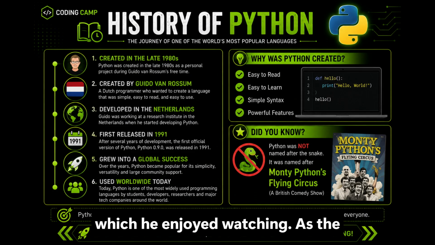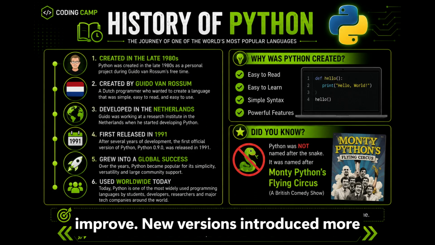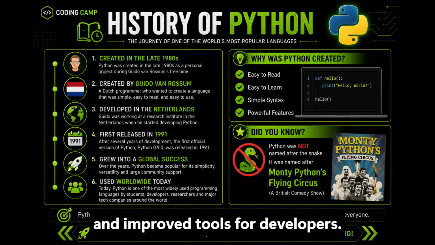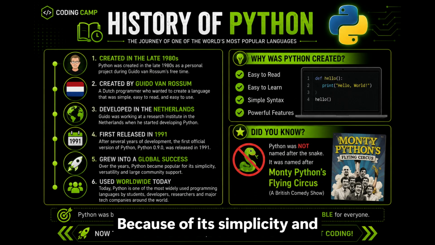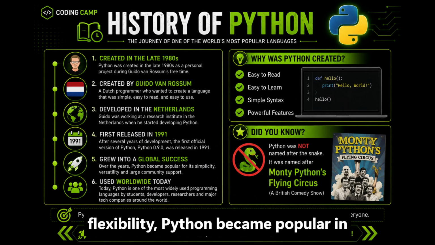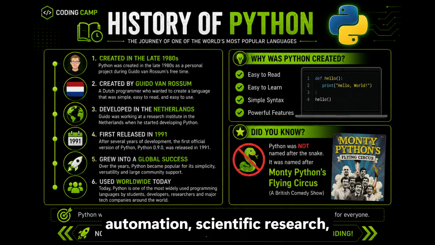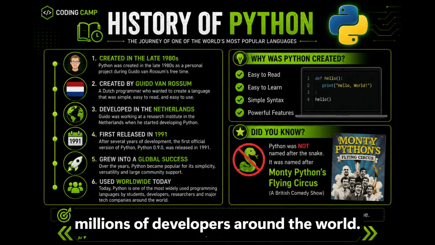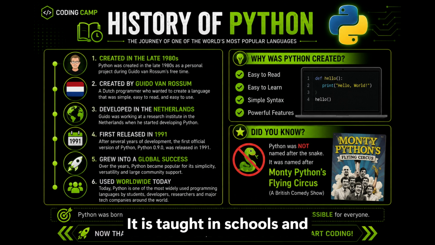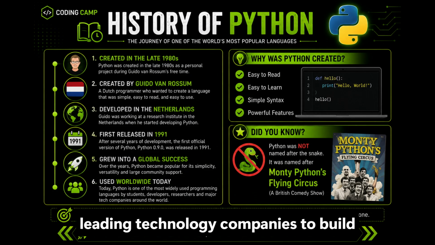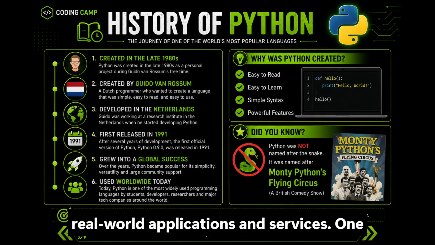As the years passed, Python continued to improve. New versions introduced more powerful features, better performance, and improved tools for developers. Because of its simplicity and flexibility, Python became popular in many fields, including web development, automation, scientific research, artificial intelligence, machine learning, cybersecurity, and data science. Today, Python is used by millions of developers around the world. It is taught in schools and universities, and is used by many leading technology companies to build real-world applications and services.